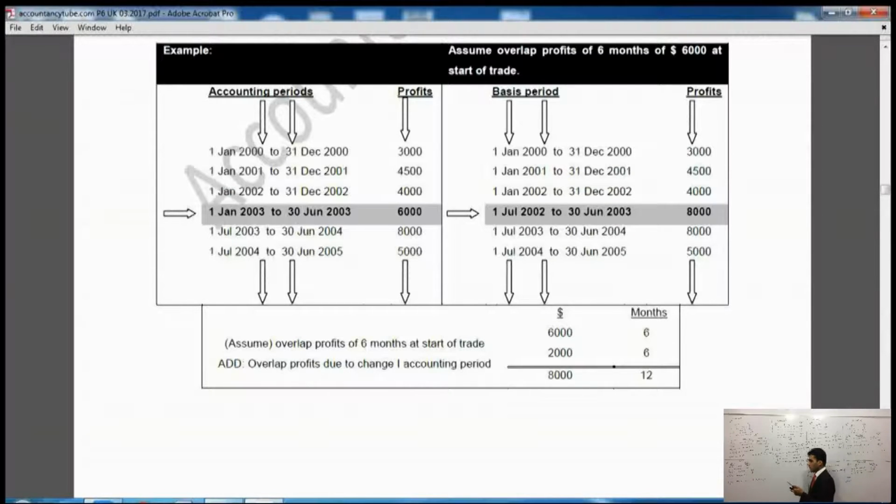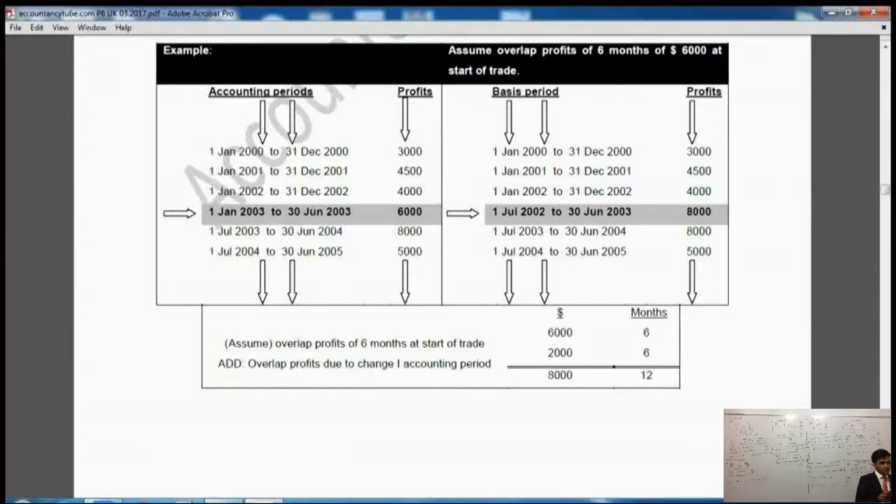Now if you see on the right side of your notes, the basis periods are exactly like the left side until it comes to this shaded date, where it says 1st of July 2002 to 30th of June 2003. It gives us £8,000 of profits, right?